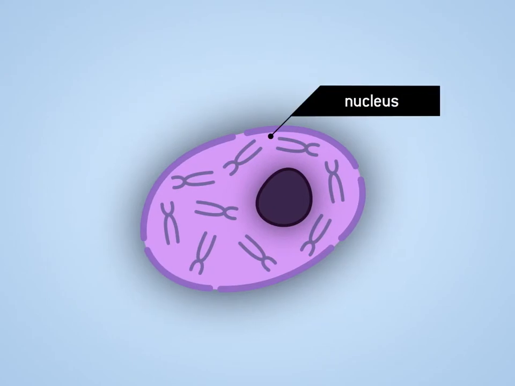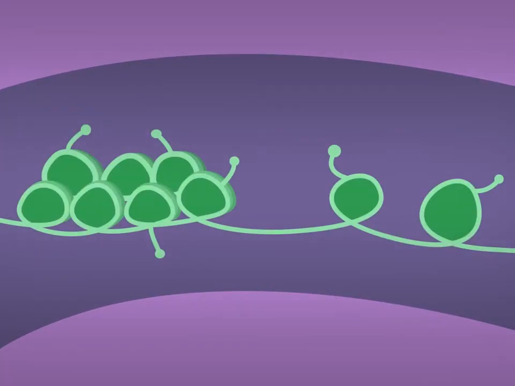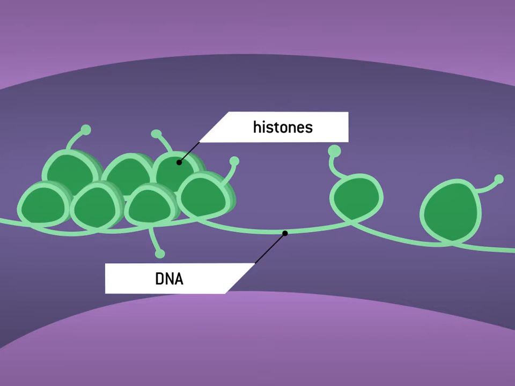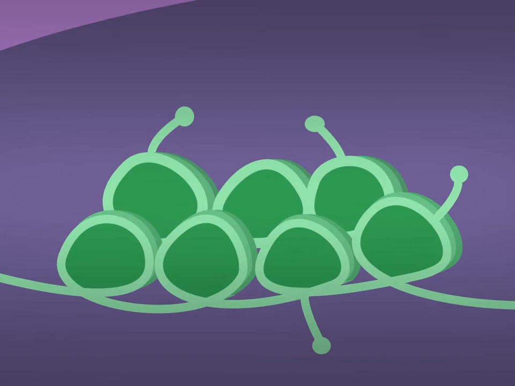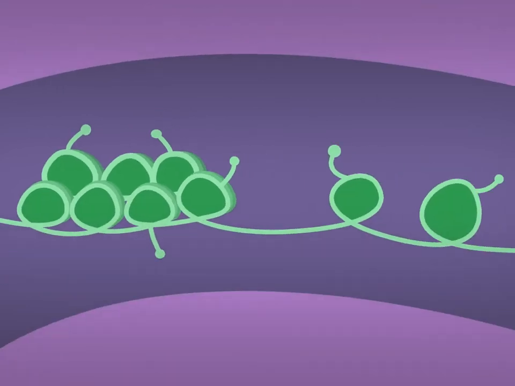Many factors affect the transcription of DNA, including the structure of DNA itself. In eukaryotic cells, DNA is wrapped around proteins called histones so that it can be packed into the nucleus. Some parts of DNA will be more tightly packed than others. The proteins involved in transcription can reach the genes in loosely packed parts of DNA, but not the genes in the more tightly packed DNA.